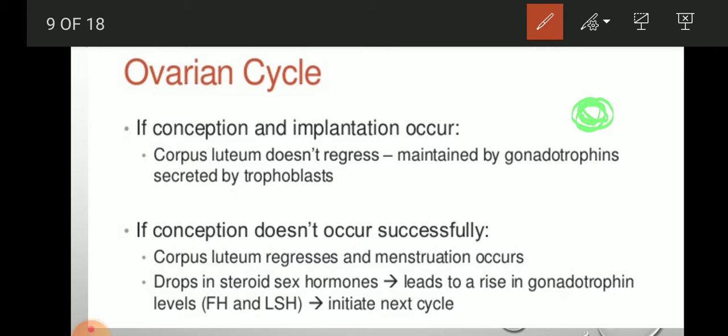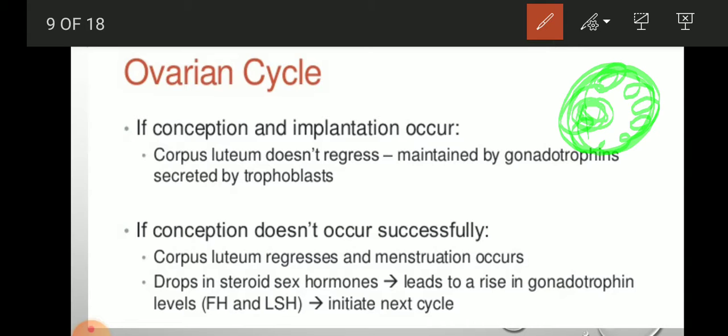When it started, it started to increase in mass by dividing mitotically. So trophoblast cells are the cells which form a layer around this ovum, surrounding this whole mass of cells.